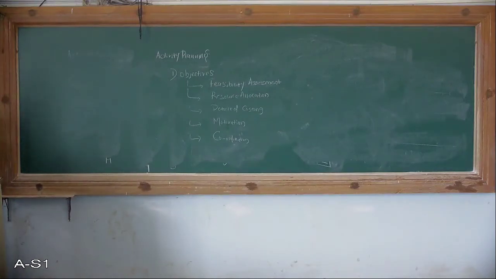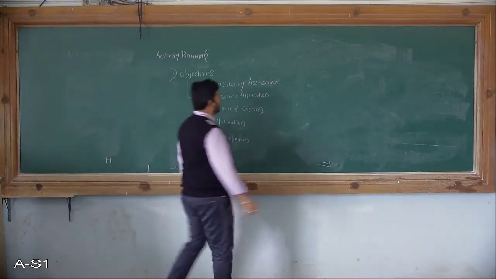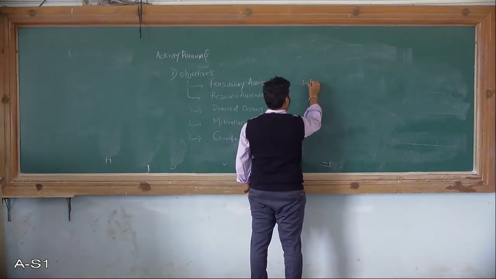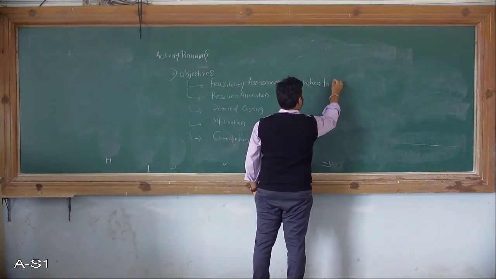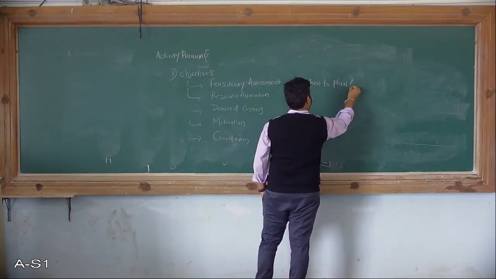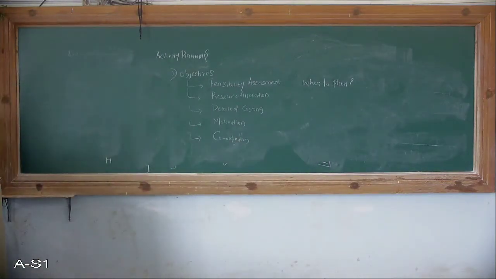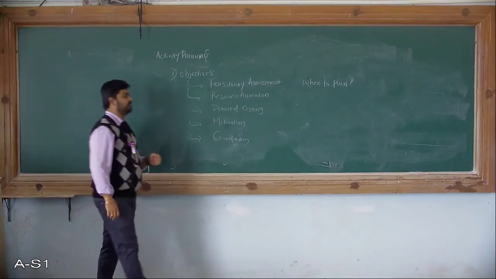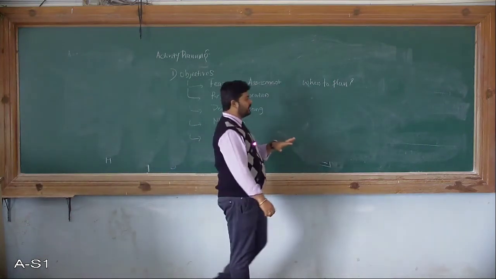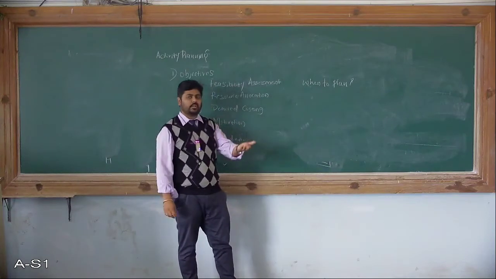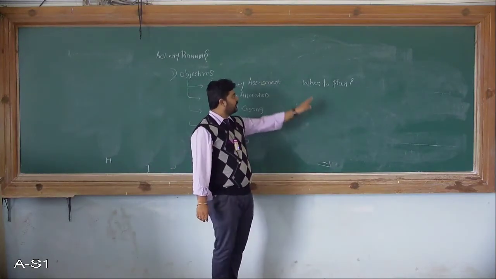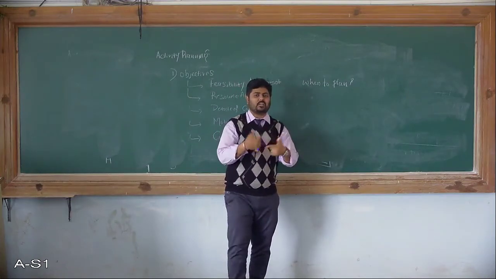Then comes when to plan. Planning is an ongoing process. That is what I discussed. Based on whatever software development life cycle you are going to adopt, the activity planning will be different. But in the case of when to plan, planning is an ongoing process.